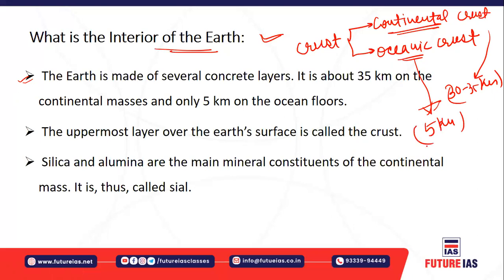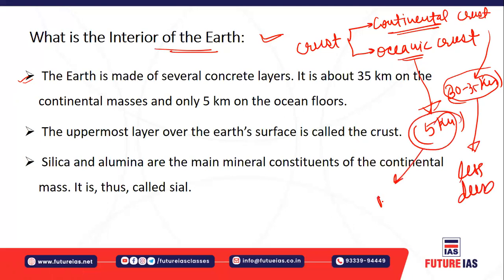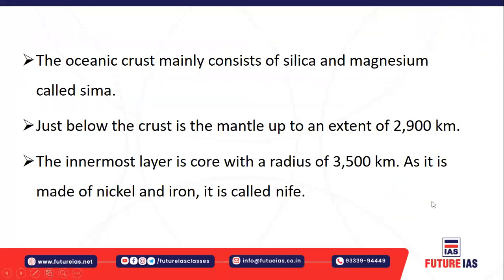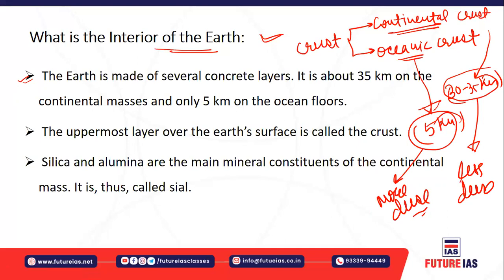Why is it so? Because the oceanic crust is more dense and the continental crust is less dense. The continental crust has more thickness. You can demonstrate this like that: let's say this is the continental crust and this is the oceanic crust. You see the continental one is much thicker.